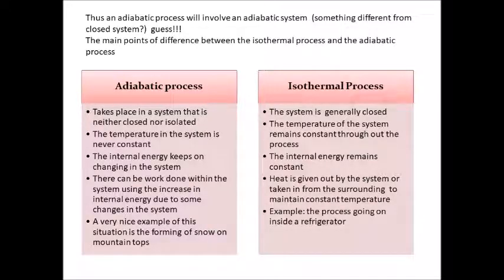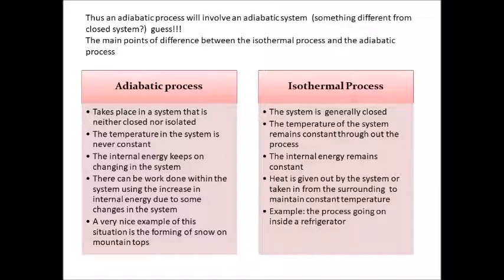So we have come to now what is the main difference between an adiabatic process and isothermal process. We will see that an adiabatic process takes place in a system that is neither closed nor isolated. The temperature of the system is never constant because the heat or whatever energy changes are going on cannot be given out of the system, nor can something from the surrounding be taken into the system. The internal energy as a result keeps on changing in the system.